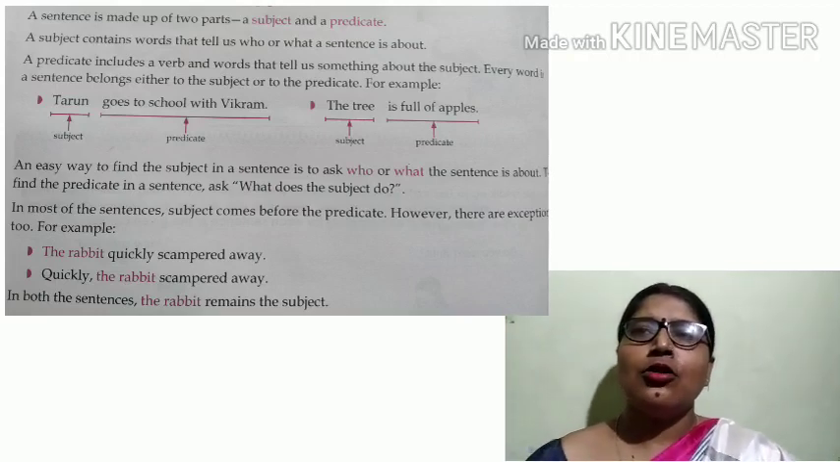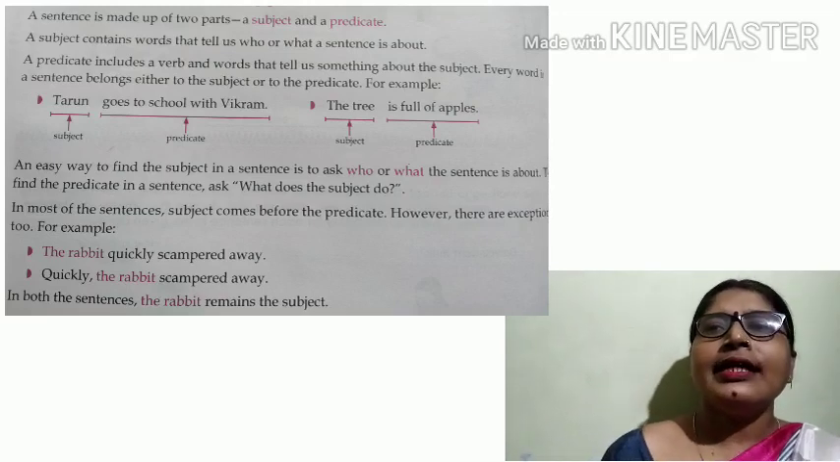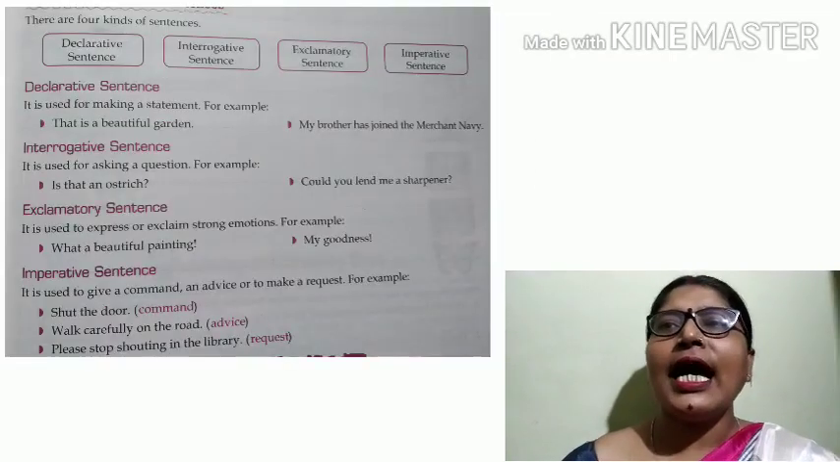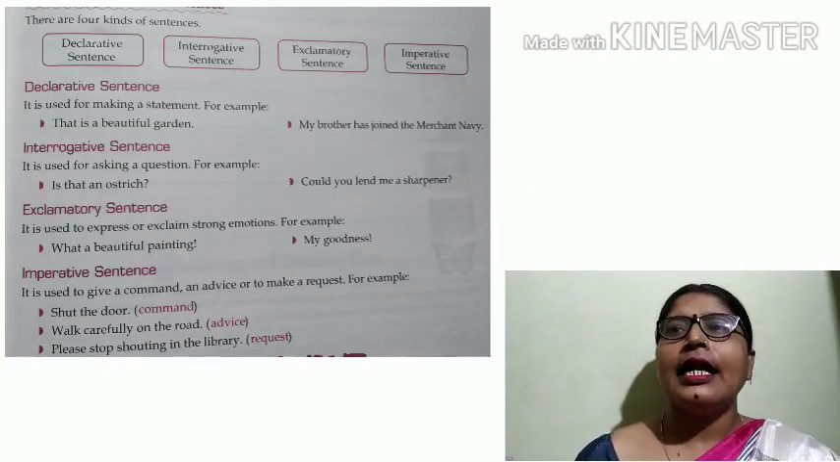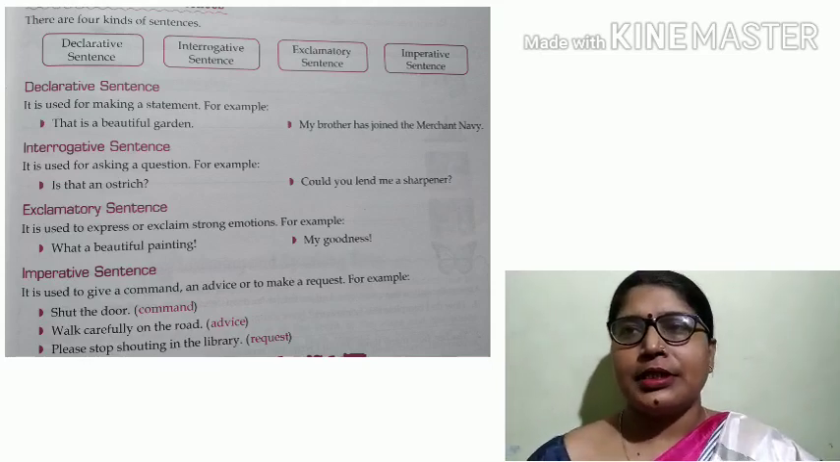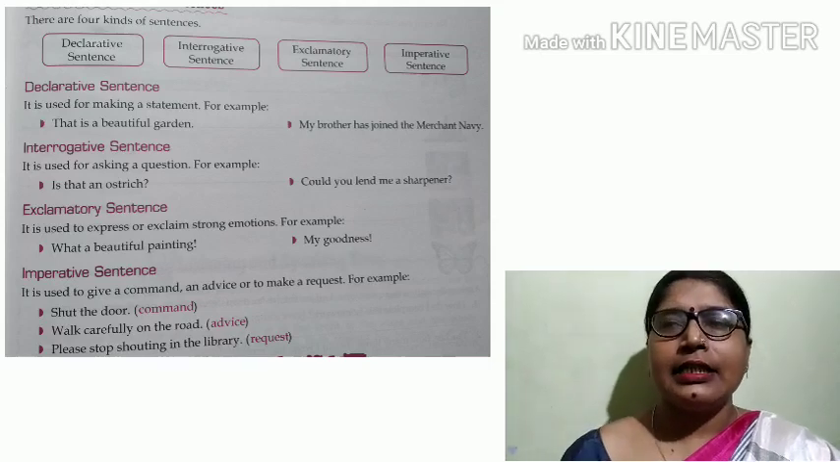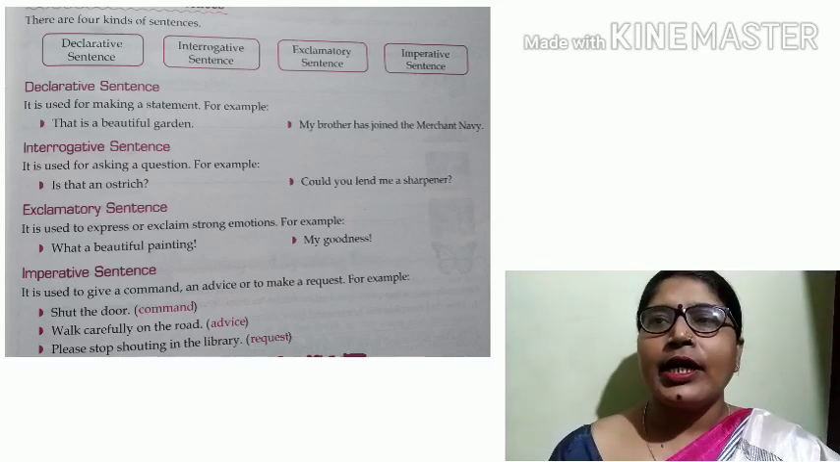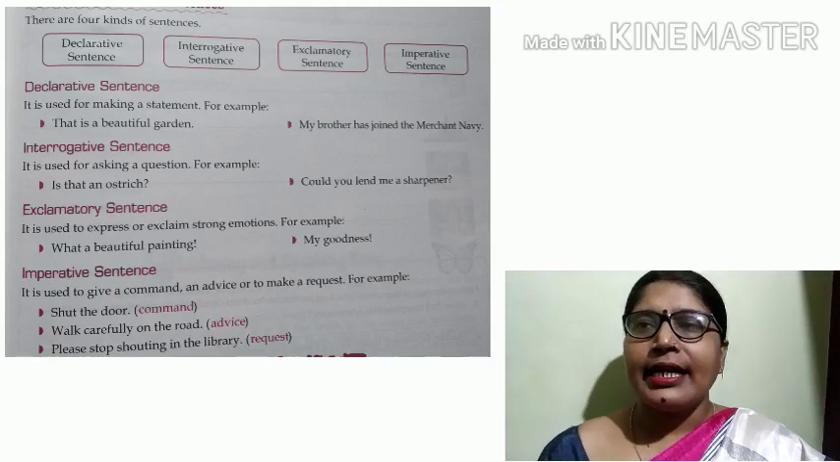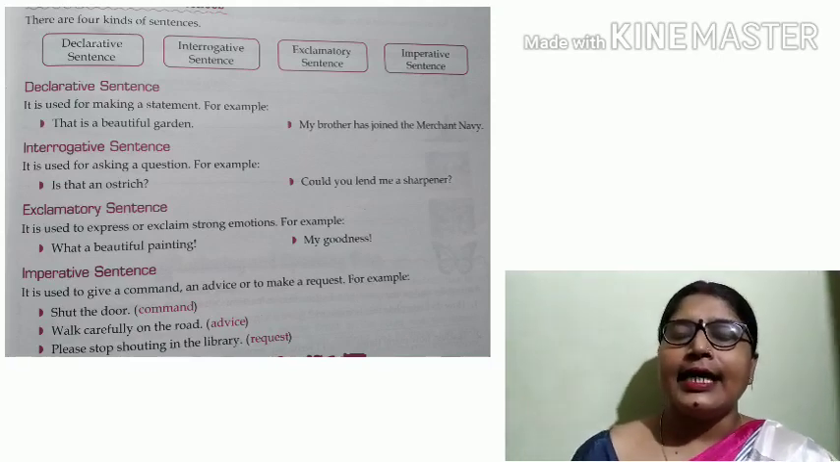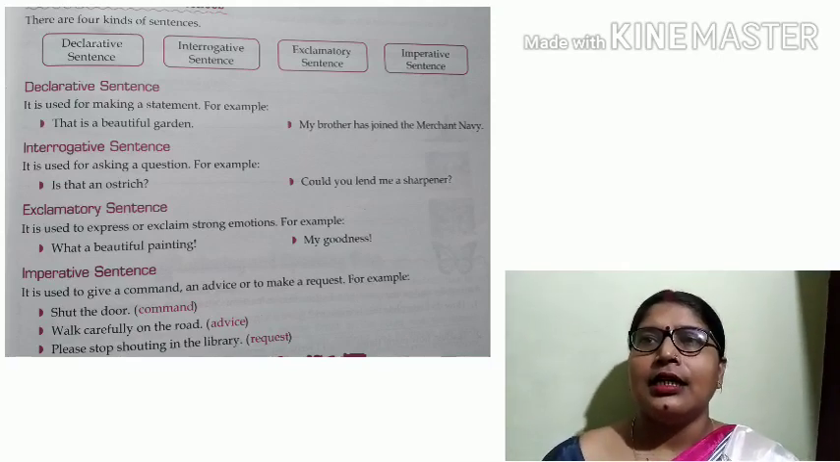Now let us know how many types of sentence. There are 4 types of sentence. Generally there are 4 types of sentence: assertive sentence, interrogative sentence, imperative sentence, and exclamatory sentence.